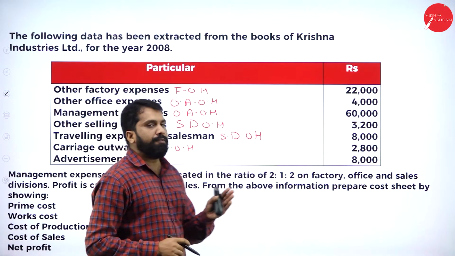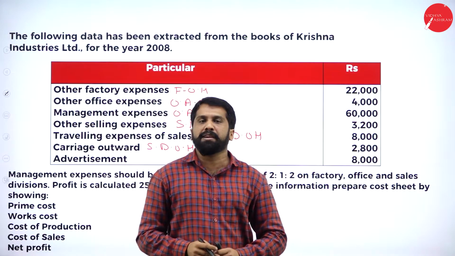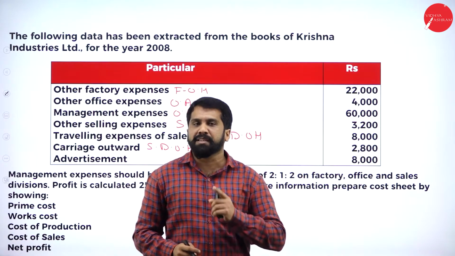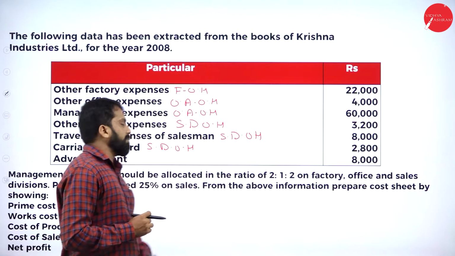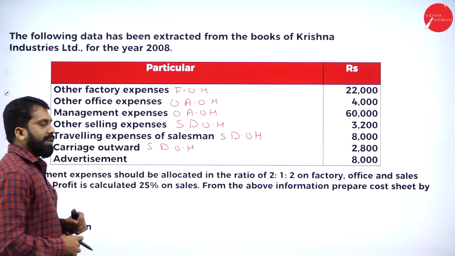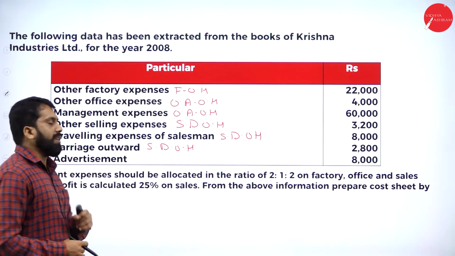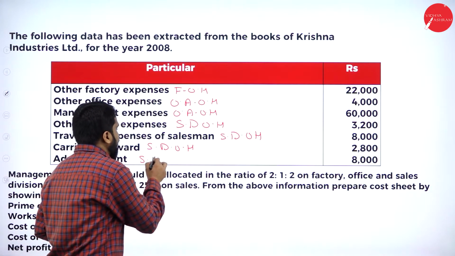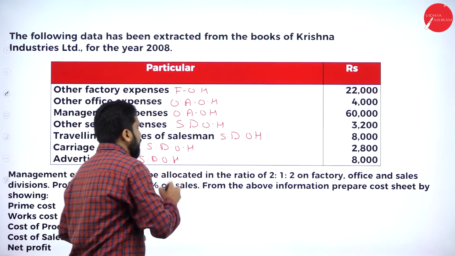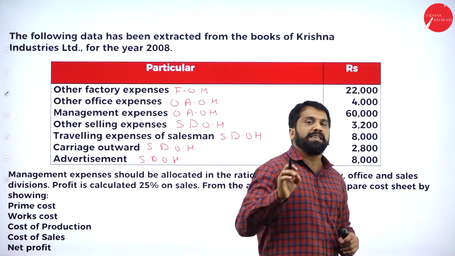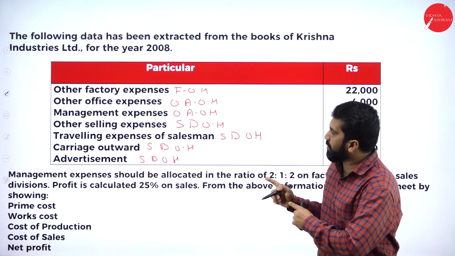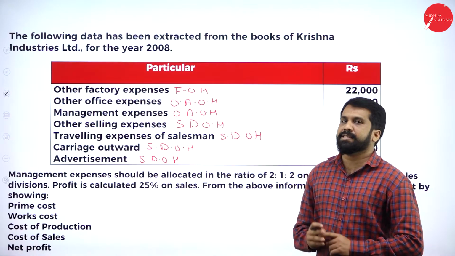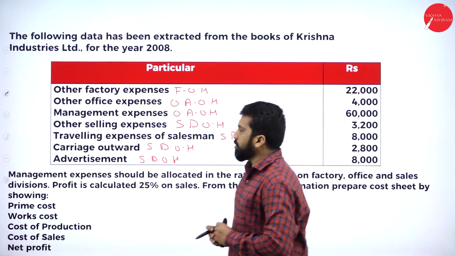See, after doing 4 or 5 problems, you are familiar with each and every word. That is the reason we are doing more problems. Now, advertisement. Where does advertisement come? It will come under selling and distribution overhead. Hope you are clear up to this. So this is all about your question.